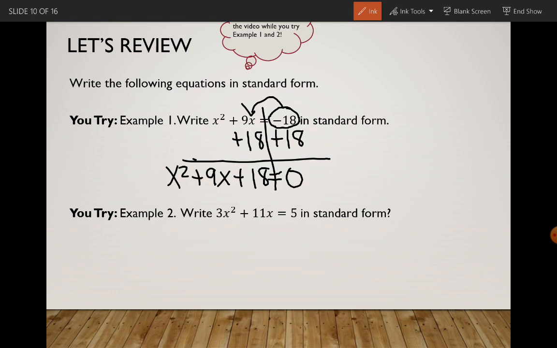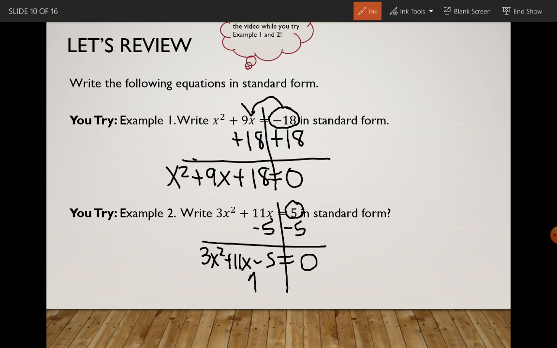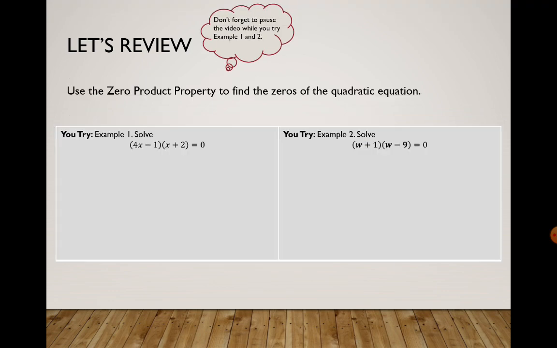Okay, this one, example 2, right? 3x squared plus 11x equals 5 in standard form. Okay, so 5 in this case is positive. So the inverse of positive is negative. So I'm going to subtract 5 this time. Okay, so I'll have 3x squared plus 11x minus 5. Remember, there are no like terms, so I can't combine any of those. I'll just have 3 terms separate equals 0. Okay, so it went from being a positive 5 on the right side to a -5 when I moved it to the left.